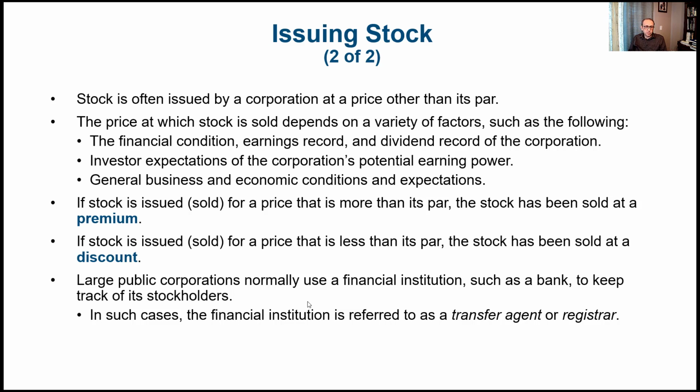So if stock is issued or sold for a price that is more than its par, we say that the stock has been sold at a premium. If the stock is issued at a price less than its par, then the stock has been sold at a discount. In very few cases do we find that the stock is issued at its par value, unless it's a private corporation. Large public corporations normally use a financial institution, such as a bank, to keep track of the stockholders. In this case, the financial institution is referred to as a transfer agent or the registrar.